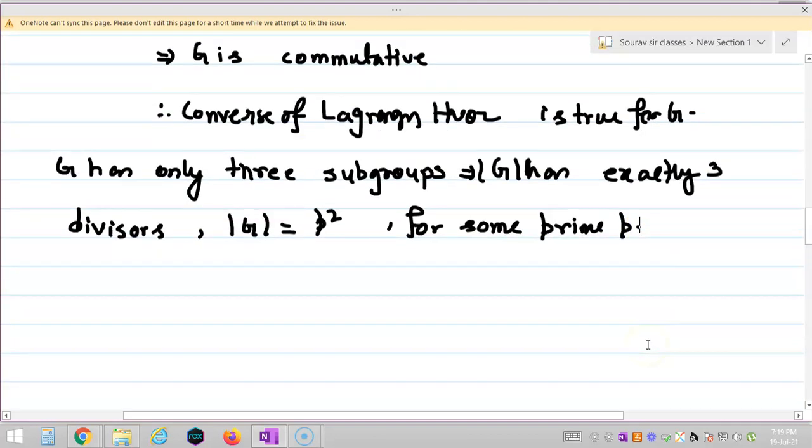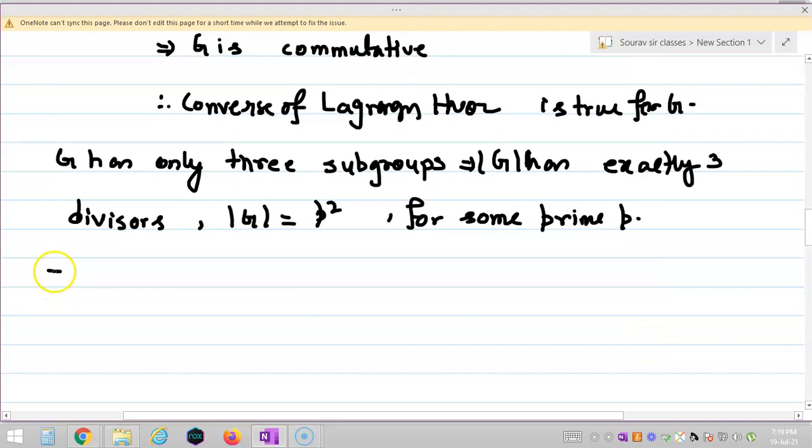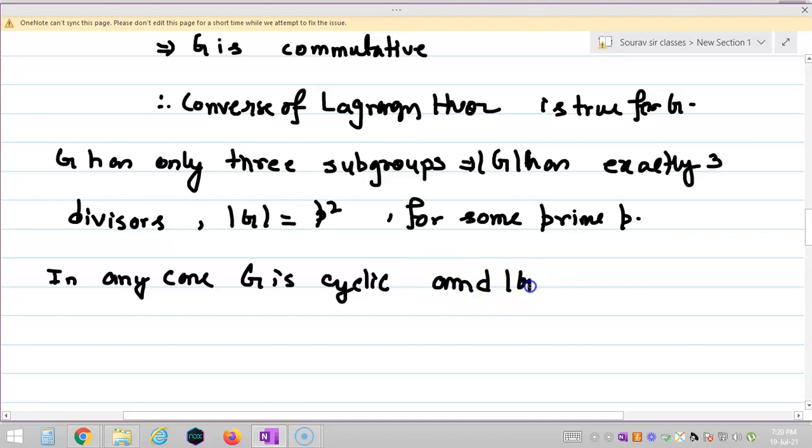So in any case we have proved that G is cyclic, right students, and the order of G is equal to p squared for some prime p, right?